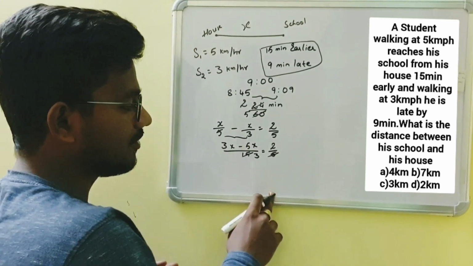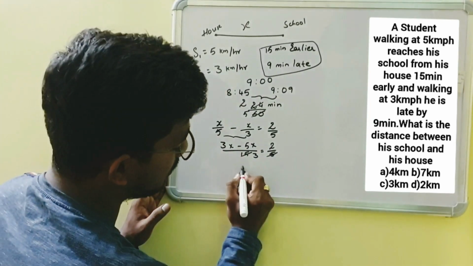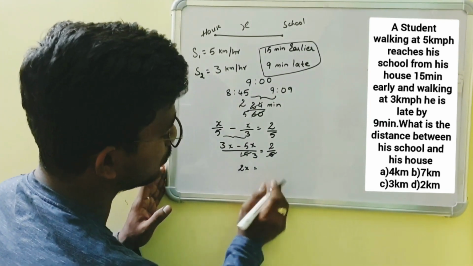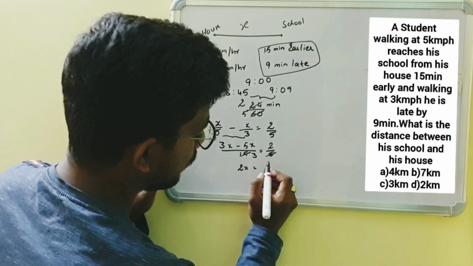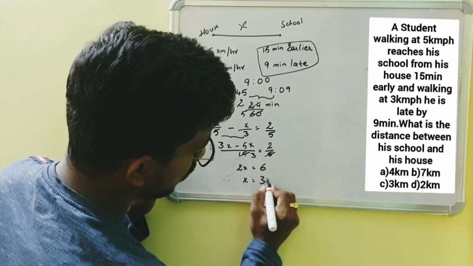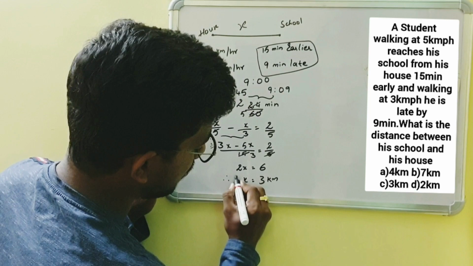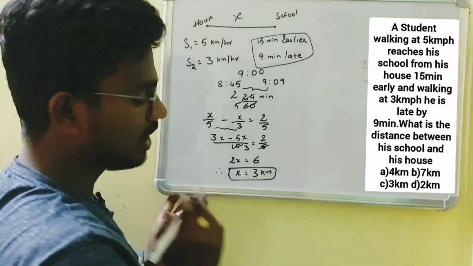Okay, 3x minus 5x is nothing but minus 2x, but we have to neglect minus, so we get 2x is equals to 3 into 2, which is 6. Therefore x is equals to 3 kilometers. So the distance between his house and his school is 3 kilometers.